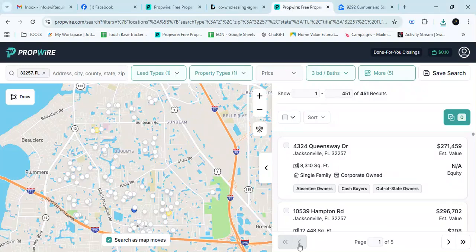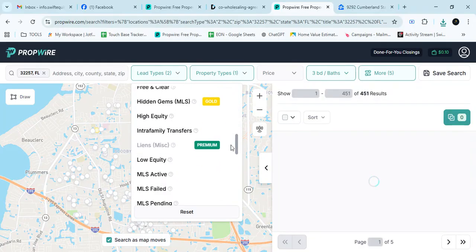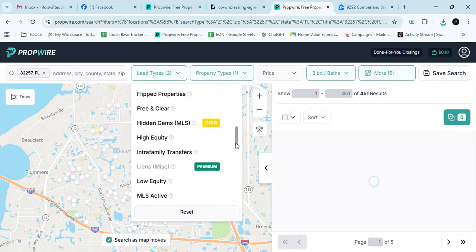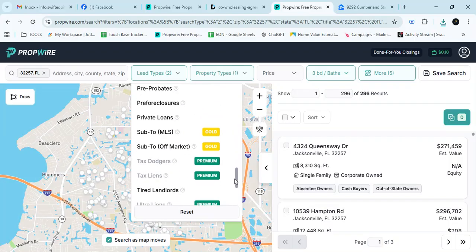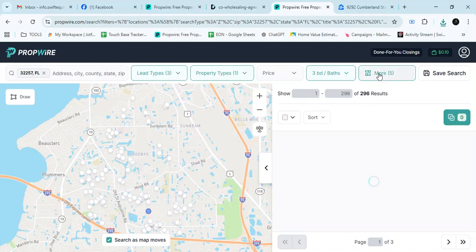Okay, so now let's say the property's in good condition and you just need a landlord. You want somebody that's gonna do a buy and hold. This is the best way for you to find buy and hold. You put absentee owner. You could leave the cash buy. I like to pick on Thai landlord. The property type is already in there. All of this is good.